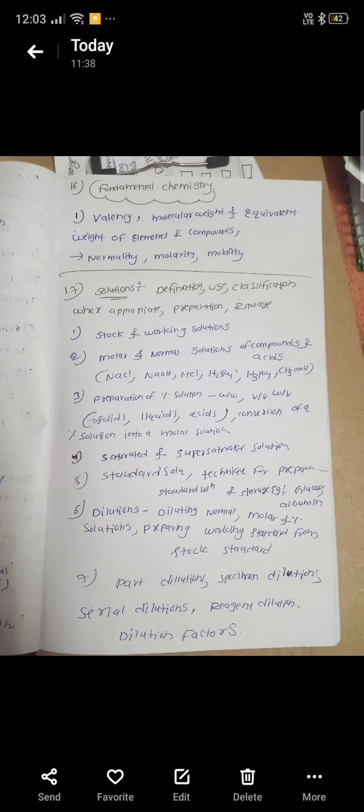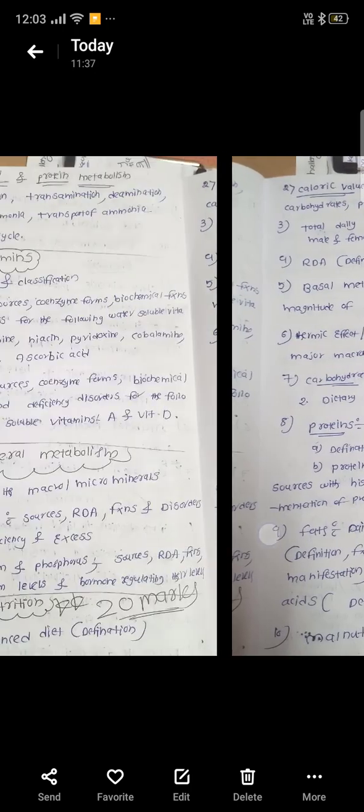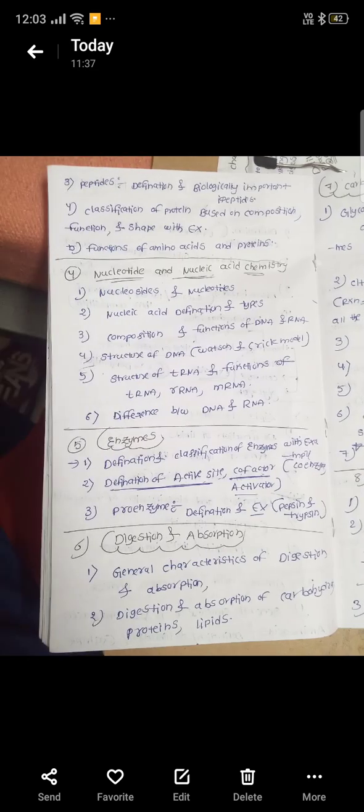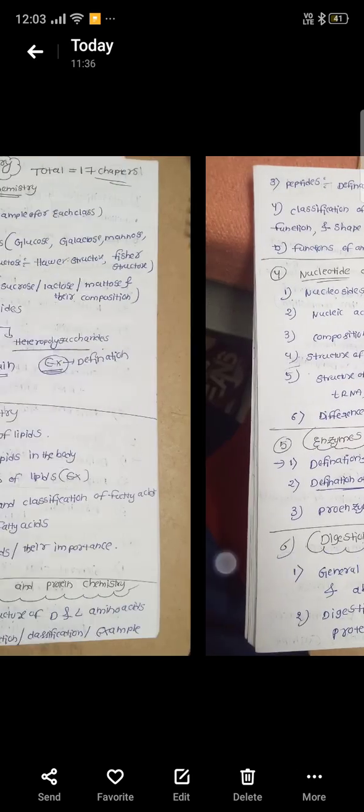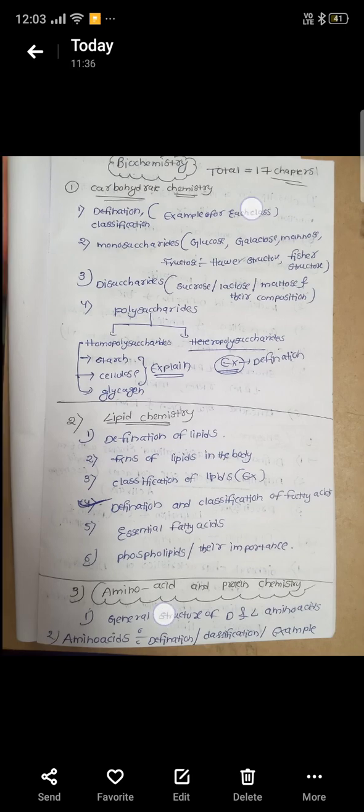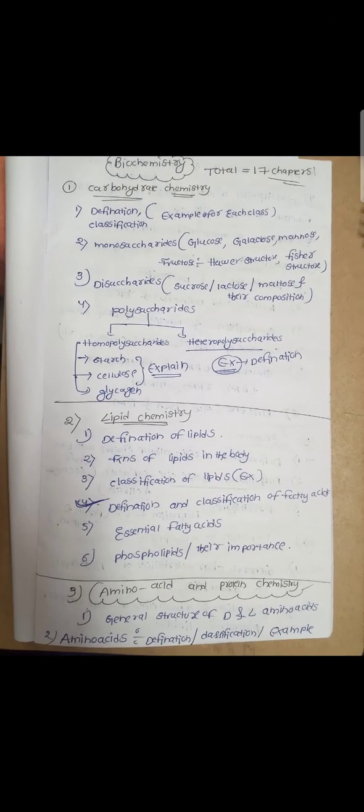These are the seven topics that we can learn in the solutions chapter, and these are the total 17 chapters in biochemistry in first year BSc, BSc Pharmacy or BSc Nursing. This is the 17th chapter in first year.